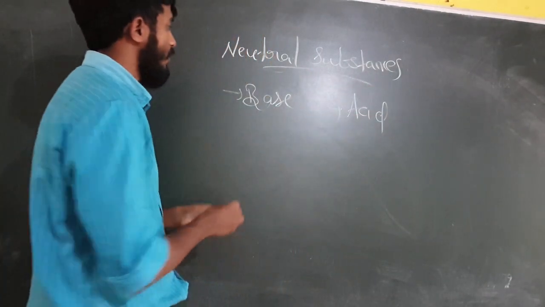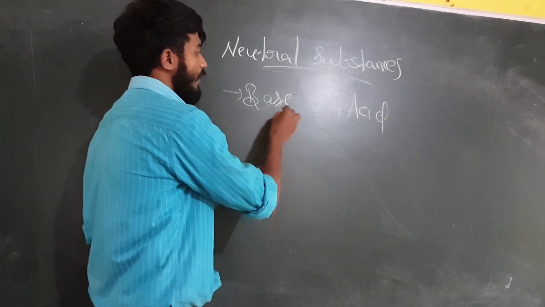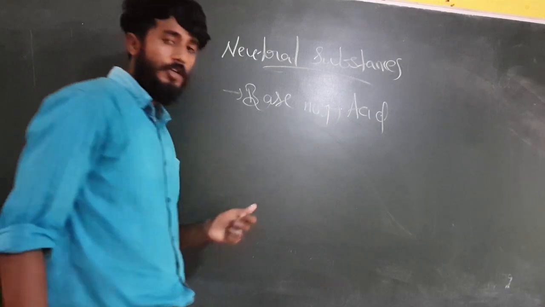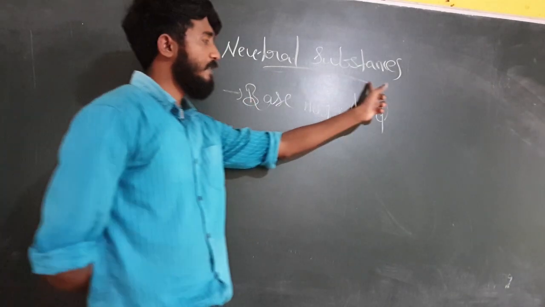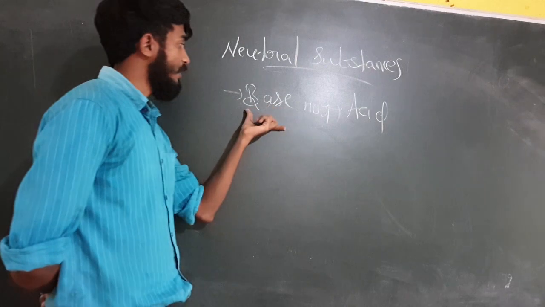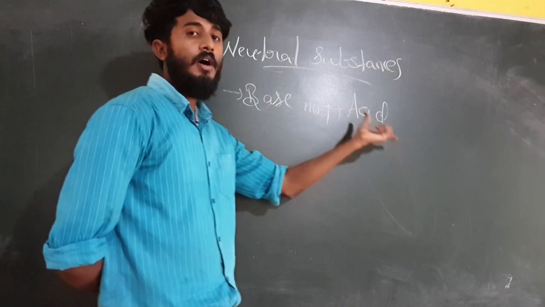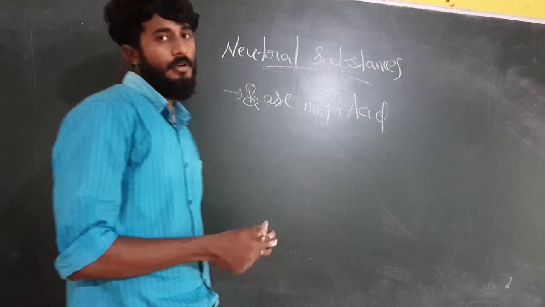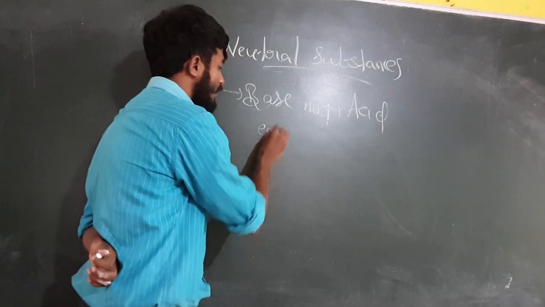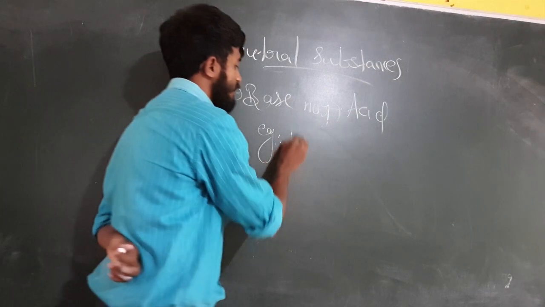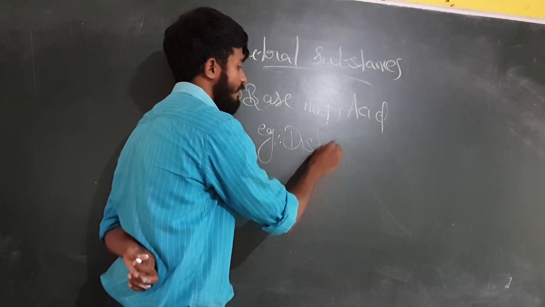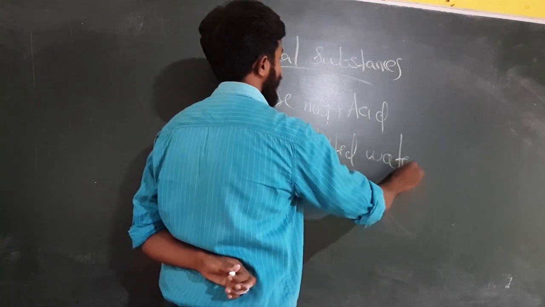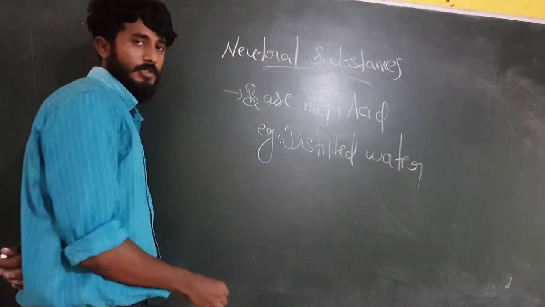What do you mean by neutral substances? These are neither base nor acid. Neutral substances are the substances that are neither base nor acid. That means it is not acid and it is not base. Clear? One of the examples for neutral substances is distilled water.